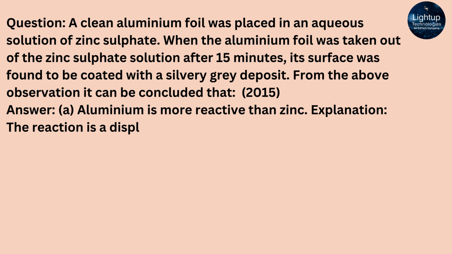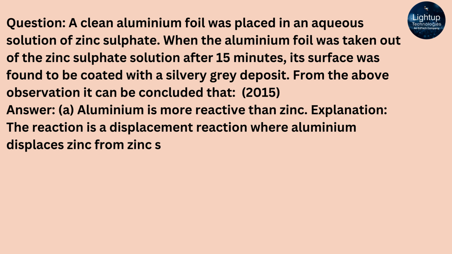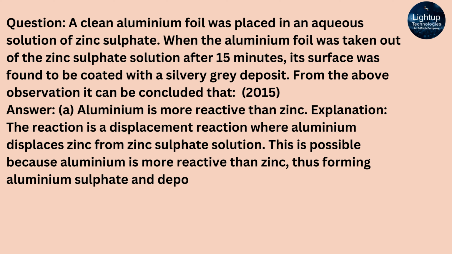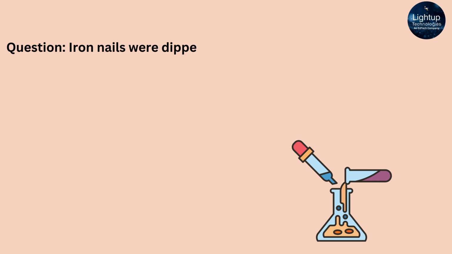Explanation: the reaction is a displacement reaction where aluminium displaces zinc from zinc sulfate solution. This is possible because aluminium is more reactive than zinc, thus forming aluminium sulfate and depositing zinc on the aluminium foil. 2. Iron nails were dipped in an aqueous solution of copper sulfate.